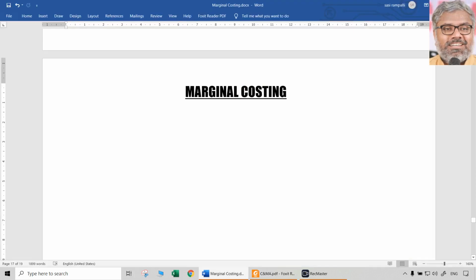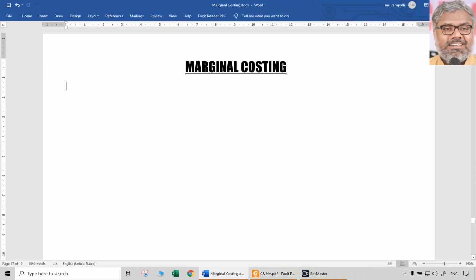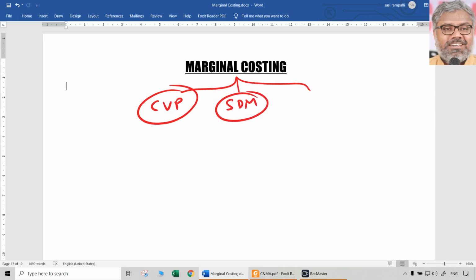Today let us discuss marginal costing. This chapter broadly has three areas of discussion. One is CVP analysis. The second one is short-term decision making. And the third one is marginal costing versus absorption costing comparison. So these are the three things this topic of marginal costing broadly covers, particularly at CA intermediate level.